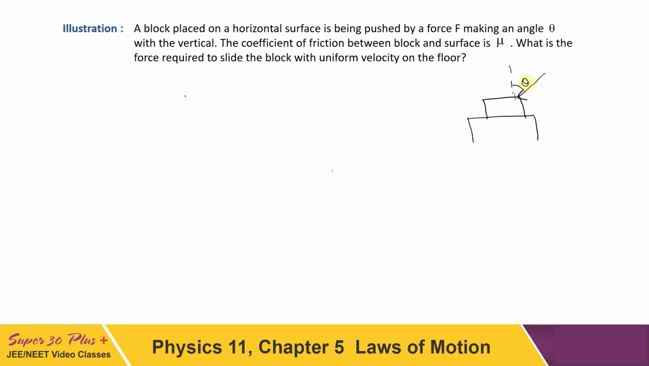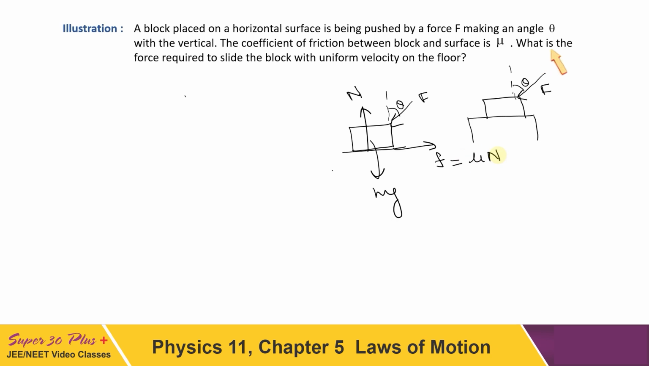Now if we draw the FBD of this block, what forces have to be there? It has to be mg in the vertically downward direction, one normal in the vertically upward direction, this F which is at angle theta to the vertical, and due to this force the block will have a tendency to move in the direction towards left. So a rightward friction has to be there, and this friction has to be equal to mu times N, because already the block has started sliding.